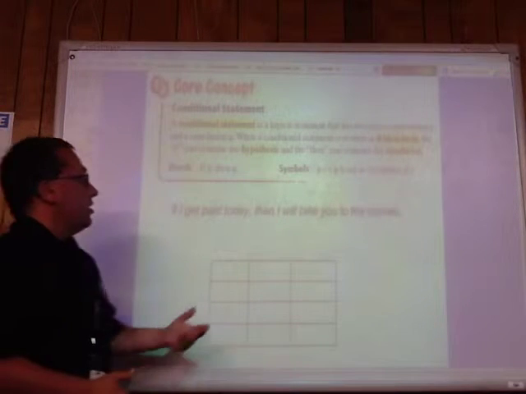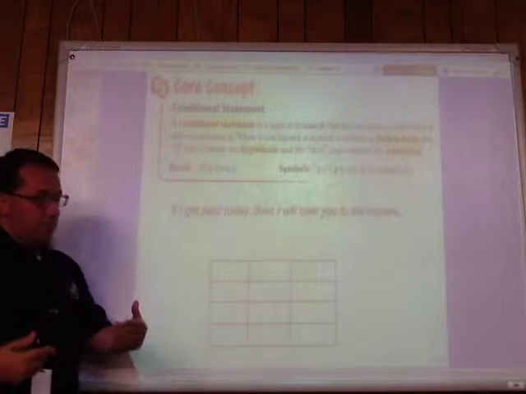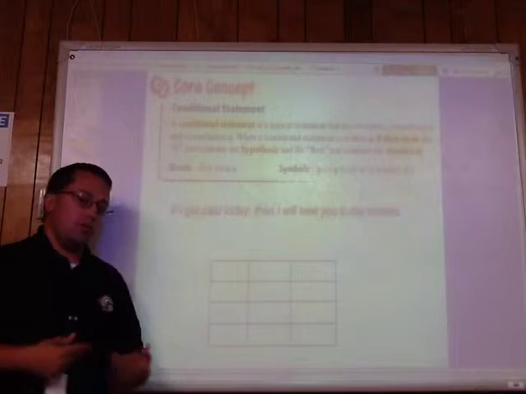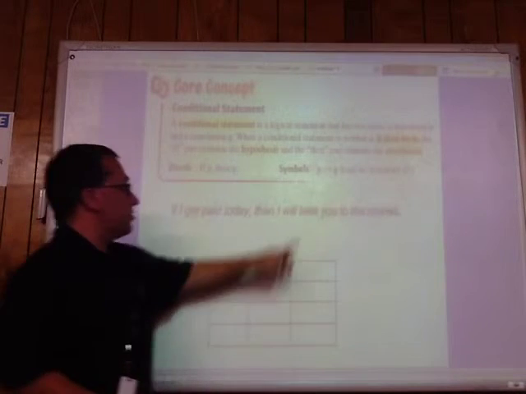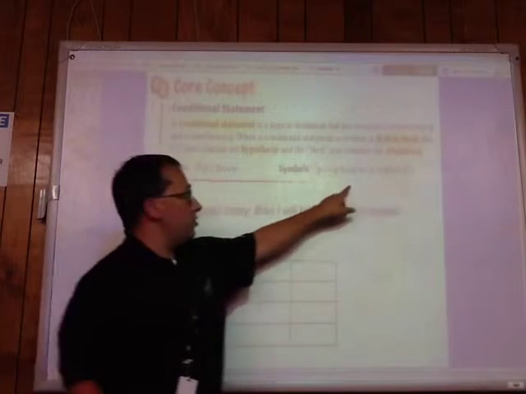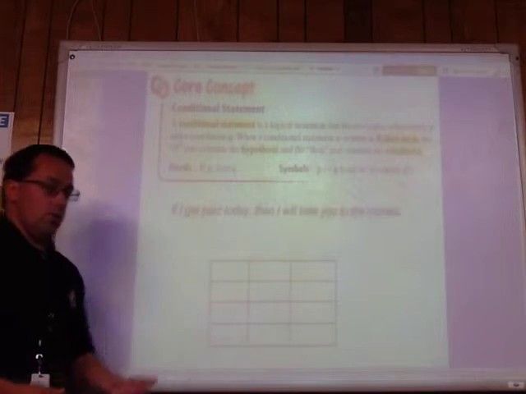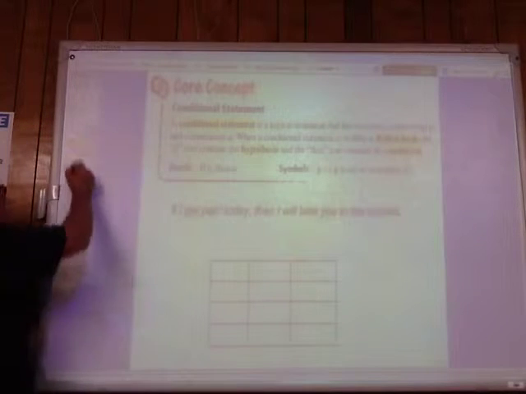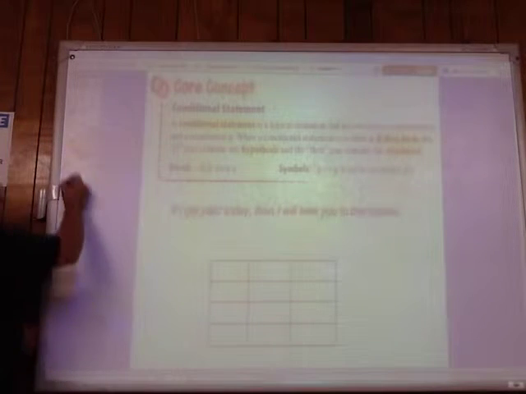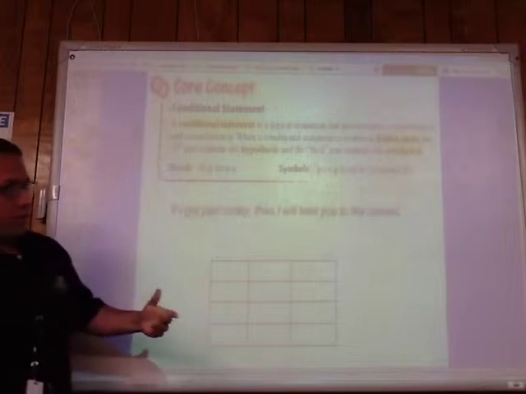All right. If the conditional statement is written in if-then form, the if part is the hypothesis, the then part is the conclusion. It's not always written like that. Sometimes it's written with these symbols, which is read as P implies Q. Instead of if P then Q, it would be written P implies that Q is true. So, for example, all right. If I get paid today, then I will take you to the movies.